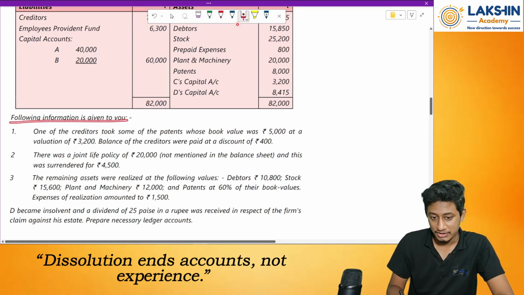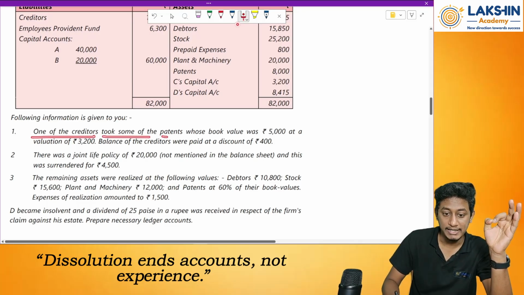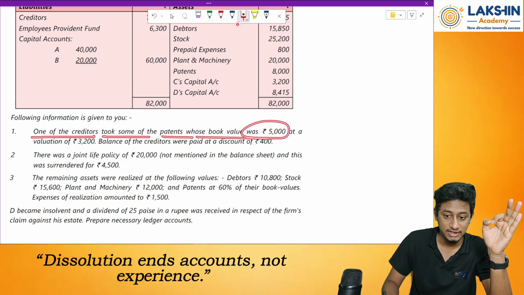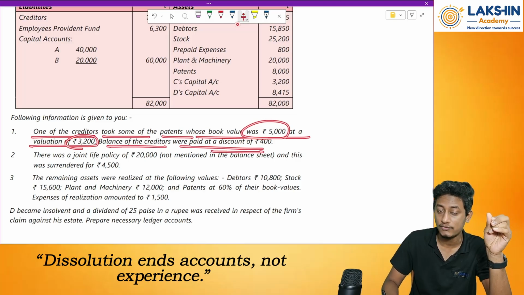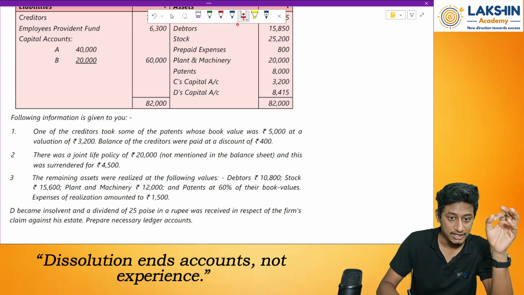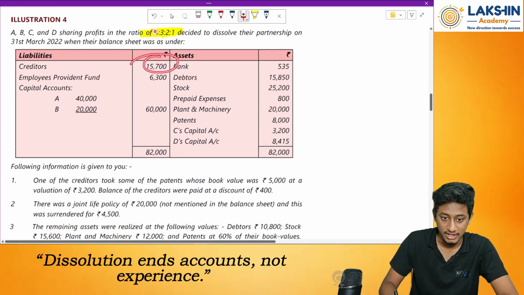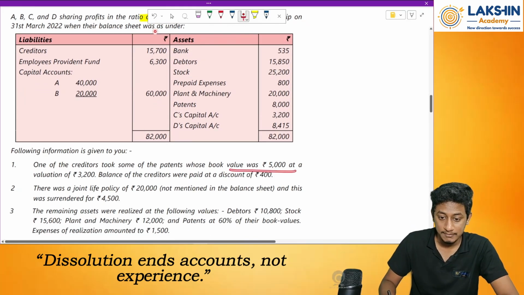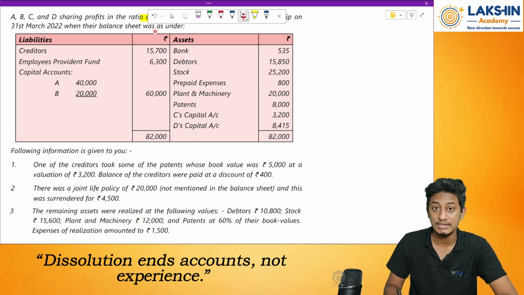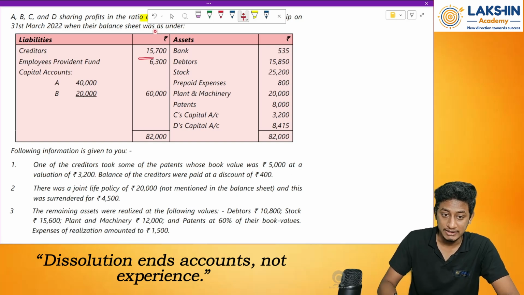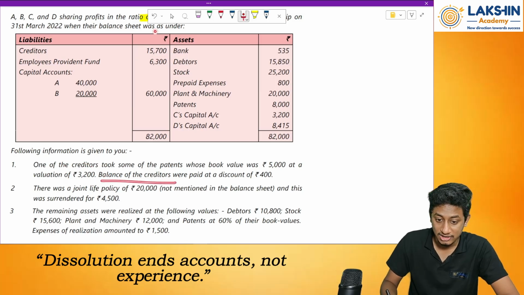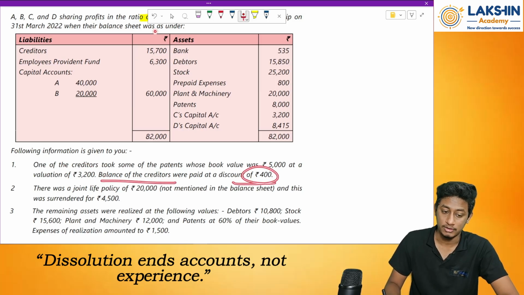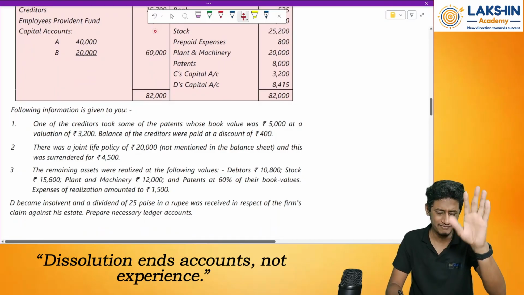The following information was given to you. One of the creditors took some patents whose book value was rupees 5,000 at a valuation of 3,200. The balance of creditors were paid at a discount of 400 rupees. So out of these creditors of rupees 15,700, they have taken patents worth 5,000 at a valuation of rupees 3,200. That means out of 15,700, I have paid 3,200 to the creditors. The balance of creditors were paid at a discount of rupees 400. Okay, let's see how to do it. We will look at it.